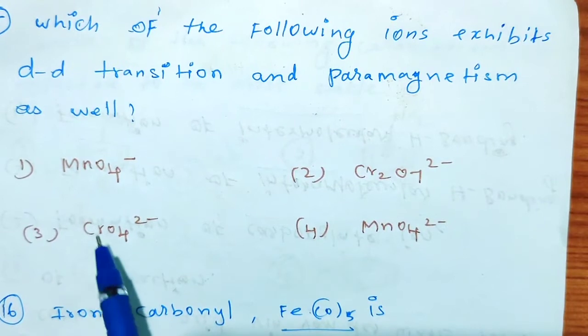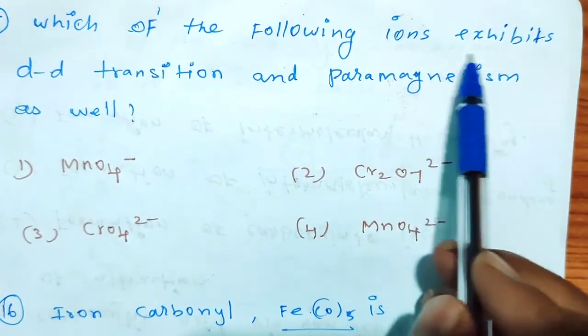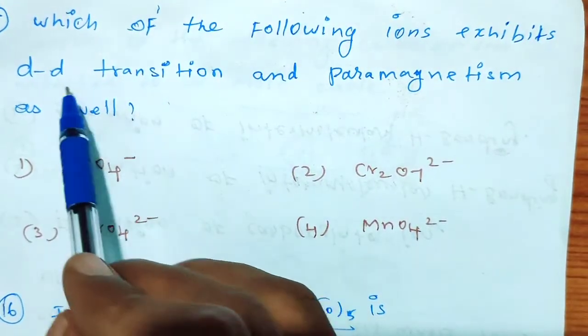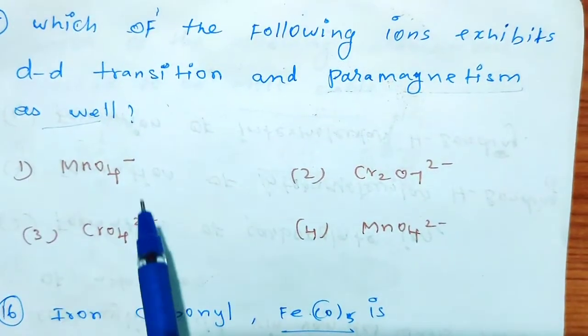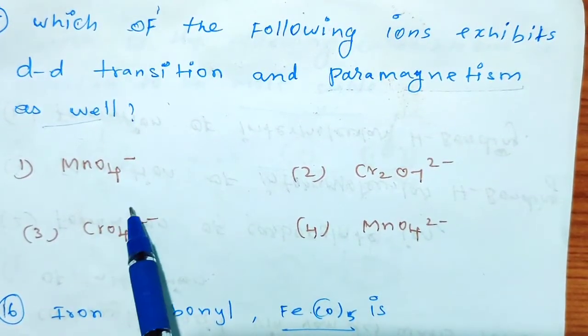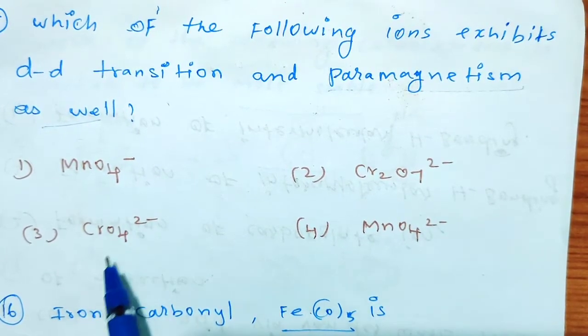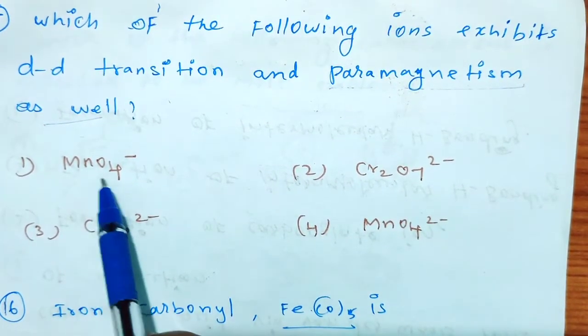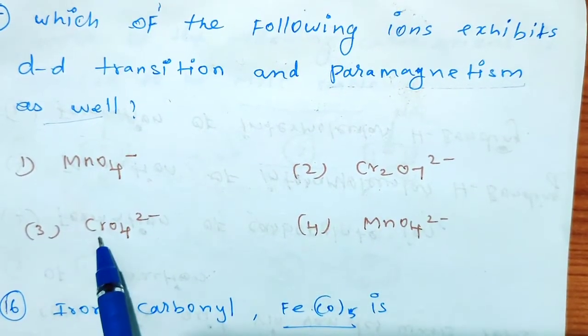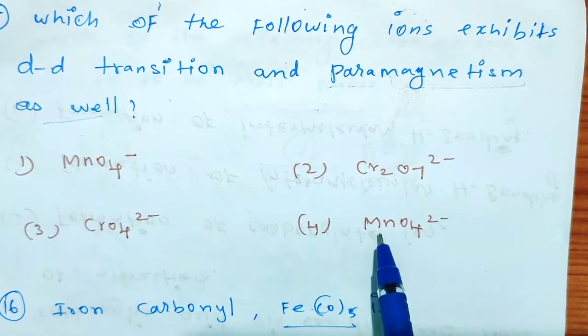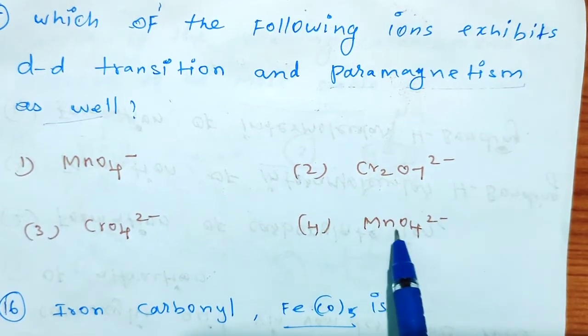This is the next question. Which of the following ions exhibit d-d transition and paramagnetism as well? Which of the compounds shows d-d transition as well as paramagnetism? Four options are given: MnO4 minus, Cr2O7 2 minus, CrO4 2 minus, and MnO4 2 minus.